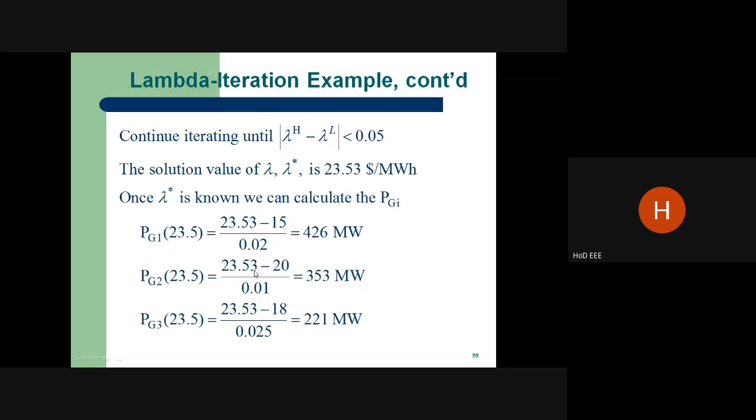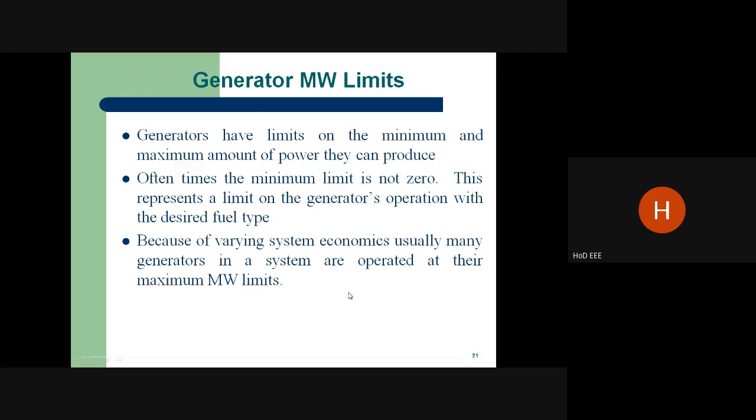If lambda is 23.53, we can get all the values. You can add all the values and we get 1000. So the power generation of plant 1 is going to be 426, power generation of plant 2 is 353, and power generation of plant 3 is going to be 221. That's all. So this is the lambda iteration method.